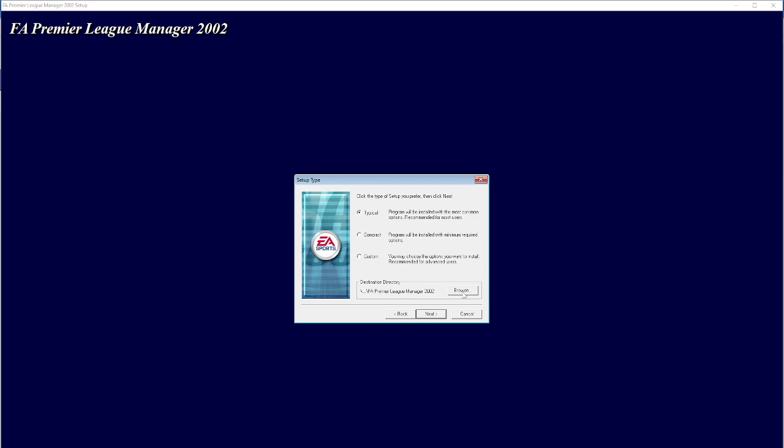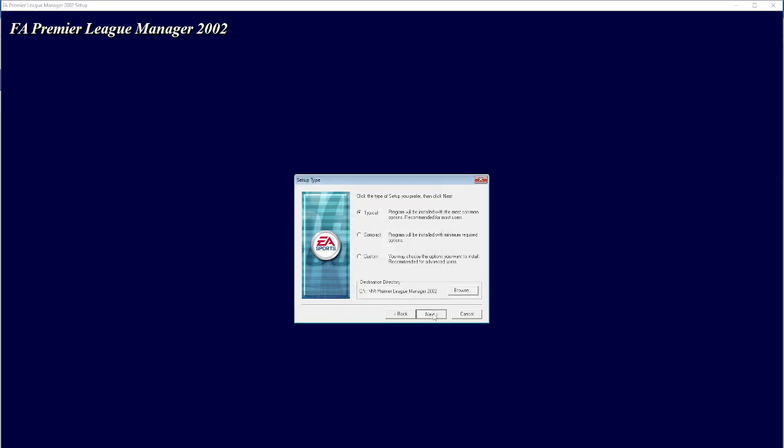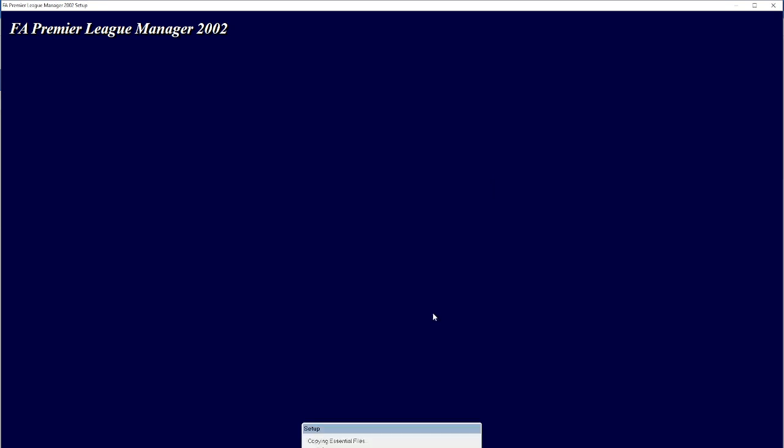Very important, go to browse. You see the highlight, go over here, change it to C drive, and then click OK, and then next. Voila, it is installing the game.